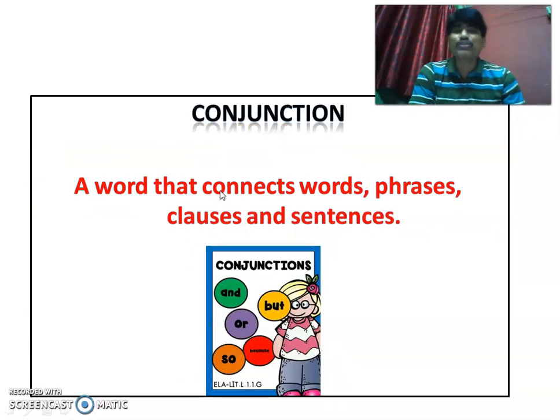I'm talking about conjunction. So the main function of conjunction is to join, to connect words, phrases, clauses and sentences. So how it works, what are the different types of conjunctions and the examples of conjunctions? Let us have a look at this.